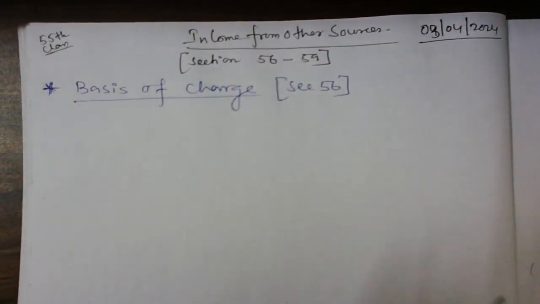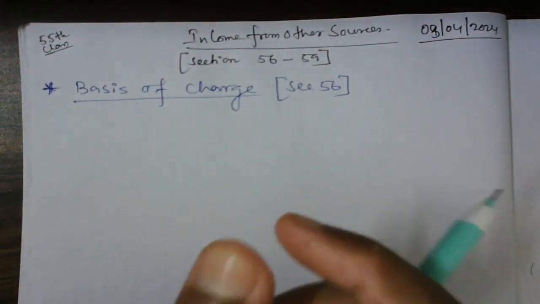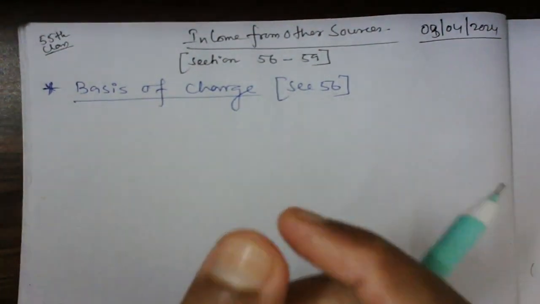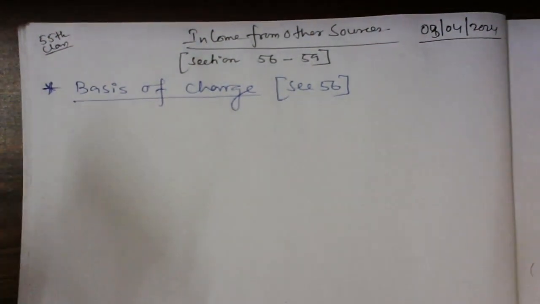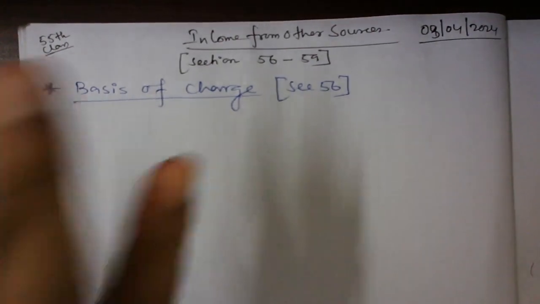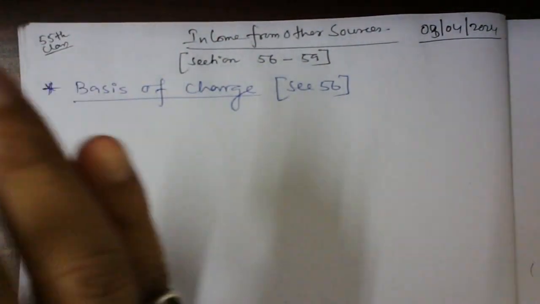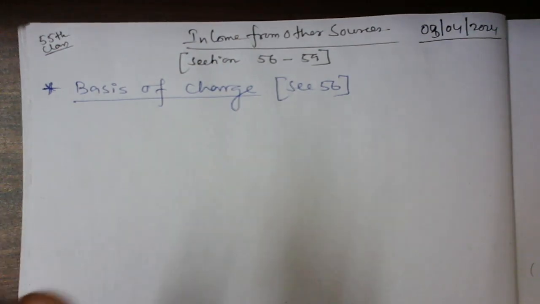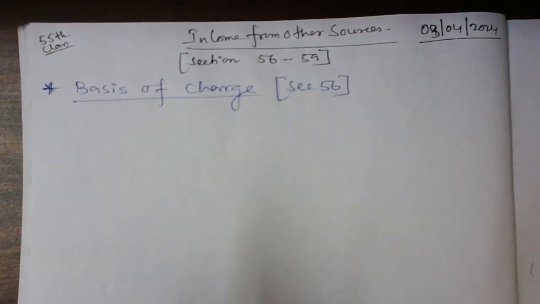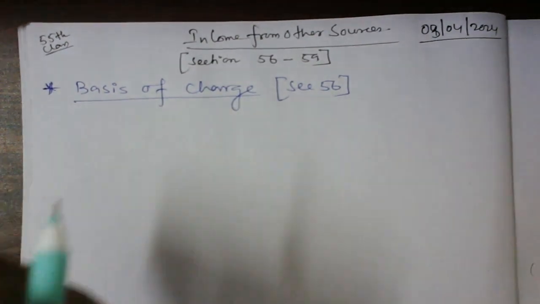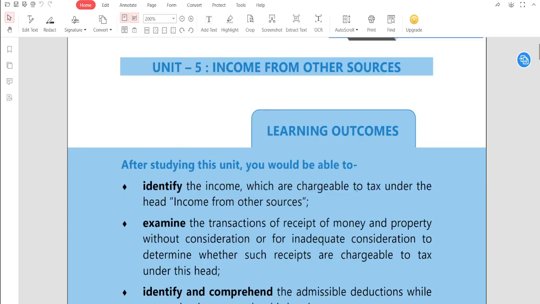Okay, however, subsection 2 of section 56 specifies 9 incomes which are always taxable under the head income from other sources. So, section 56, subsection 2 says that we have different 9 incomes which will be taxable under income from other sources. That is the fundamental here, that we are going to discuss here. ठीक है, चलिए अब क्या है इसका डिस्कस कर लेते हैं एक बार, ओके?